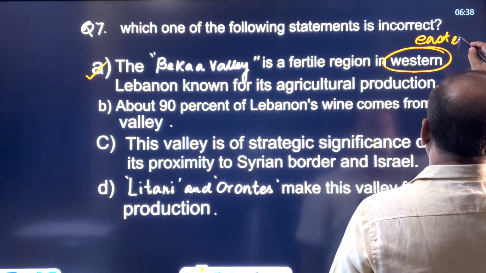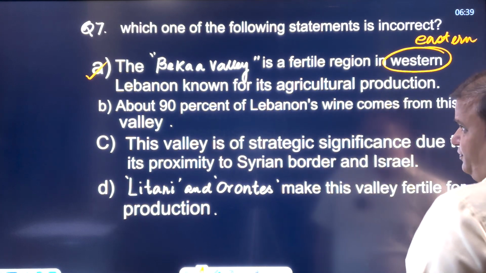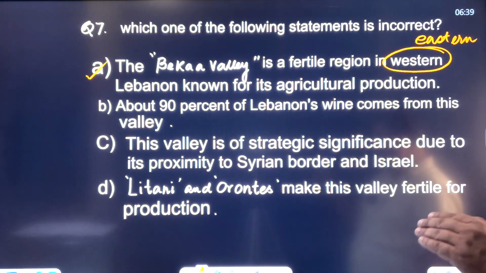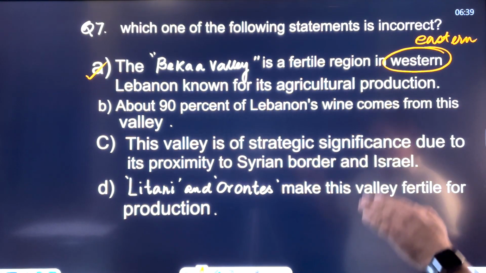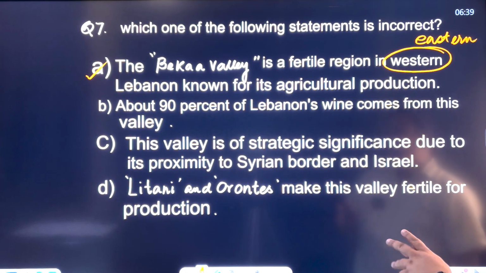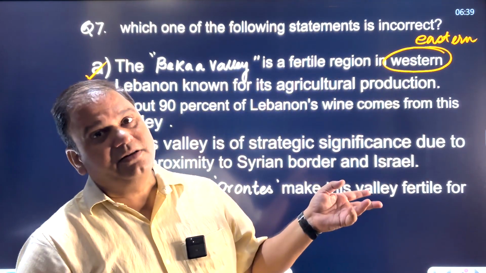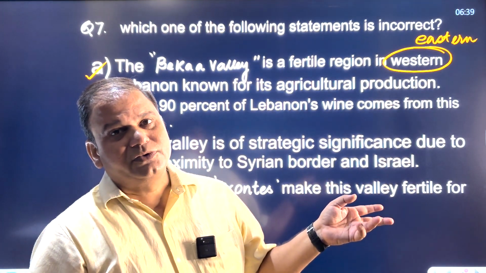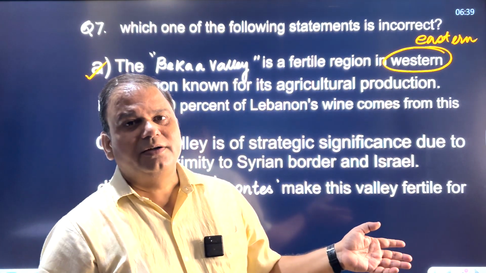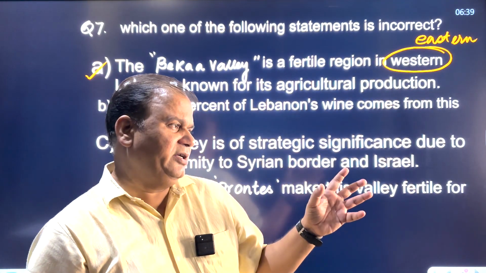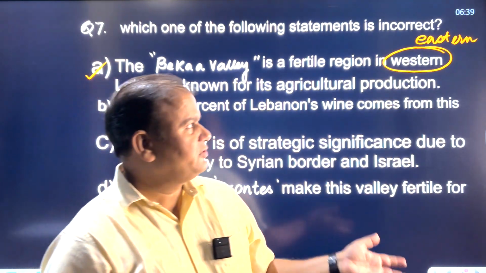Remember that the government of Israel said that the people who are residing towards the south of Bekaa Valley should move out from their homes for the purpose of attacking this region, to attack Hezbollah. And Israel carried out an operation also for this purpose.